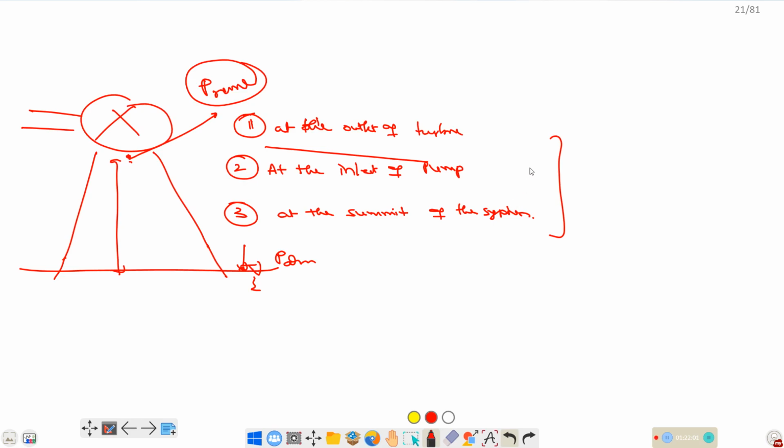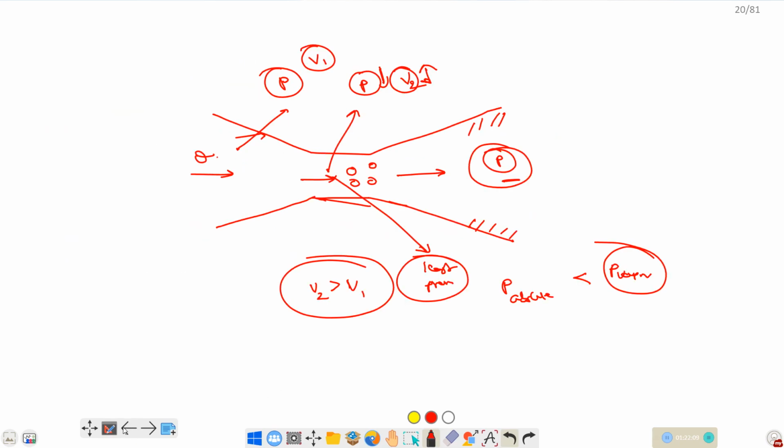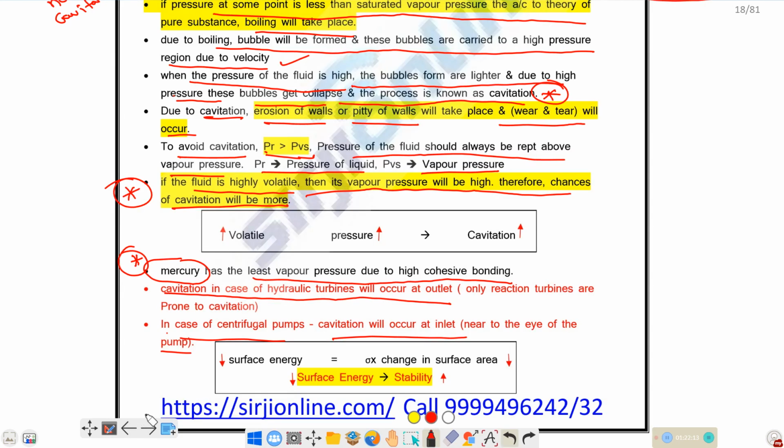So at the outlet of the turbine, at the inlet of the pump, and at the summit of the siphon, we have the least pressure, so there is a chance of the cavitation process occurring.